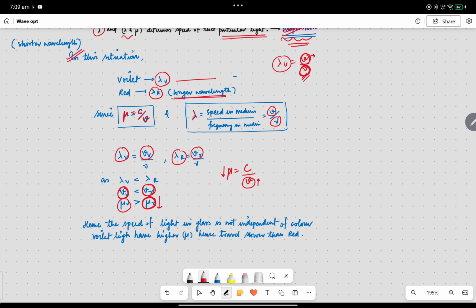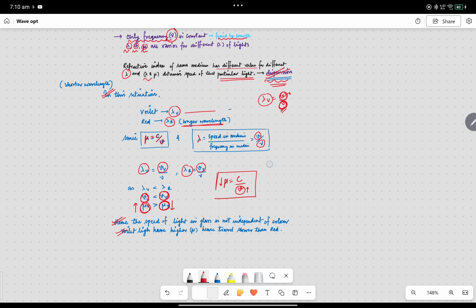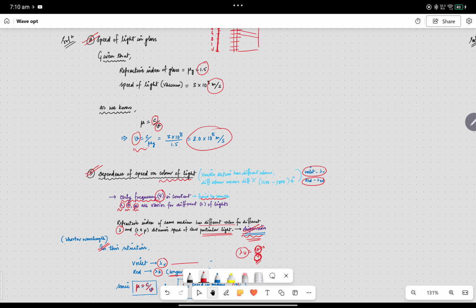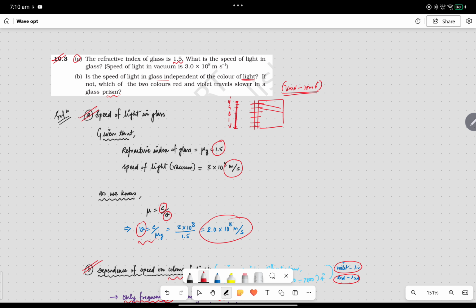So for different wavelengths, the refractive index also changes, and the velocity also changes, or you can say for different colors. Simple. So this is an important concept in wave optics that you have to keep in mind.